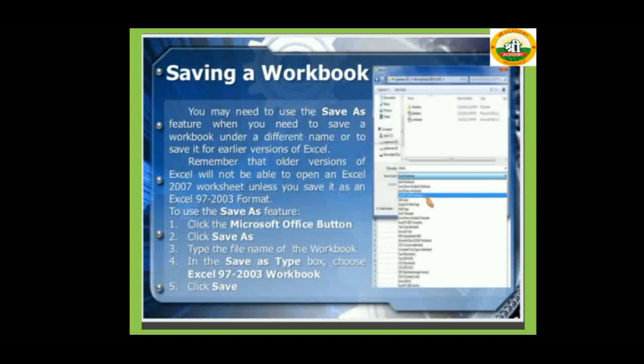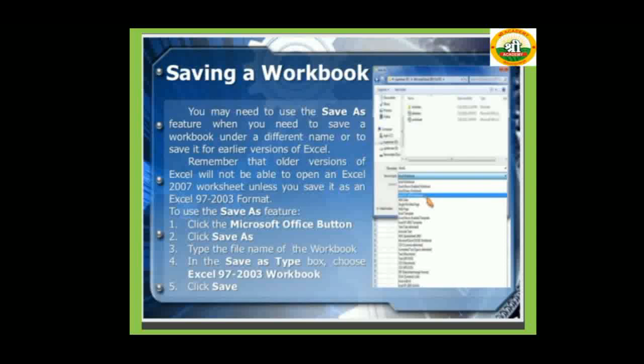Remember that old versions of Excel will not be able to open an Excel 2007 worksheet unless you save it in the Excel 97-2003 format. If you save it under another format, then there is an easy way to open it in MS Excel 2007.